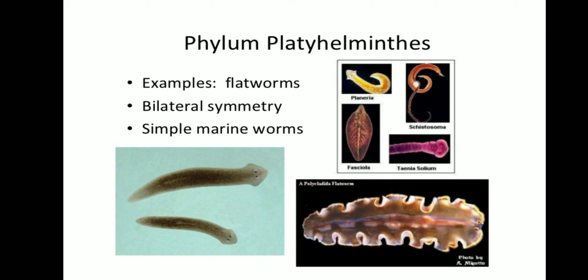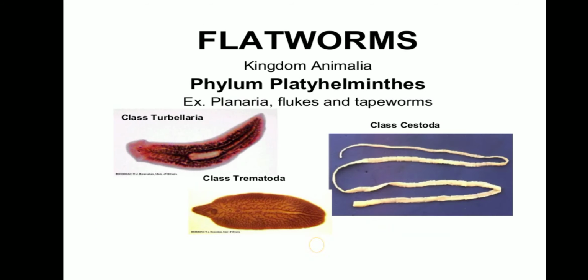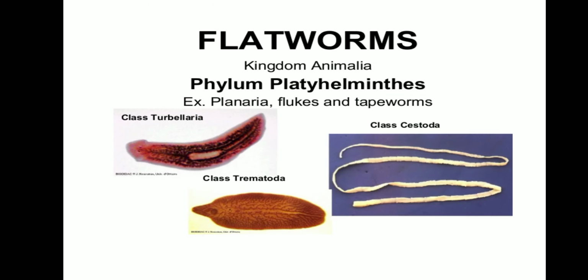And excretion occurs in this organism by specialized cells called flame cells. These worms are hermaphrodite. What is that? Hermaphrodite means having both male and female reproductive organs in a single individual. Example, liver fluke and tapeworm. This is liver fluke, which causes disease in the liver. And tapeworm. The tapeworm causes nausea, stomach pain, weakness, or even diarrhea.